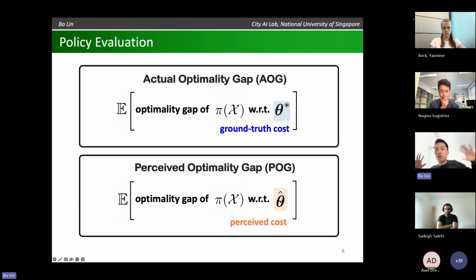So conceptually, think of AOG as a measure of how good my recommendation actually is, and POG as a measure of how good people think my recommendation is. And our goal is to find a pi that has low AOG, low POG simultaneously, meaning that the recommendations are great and people believe in us. Okay. So how do we do this?